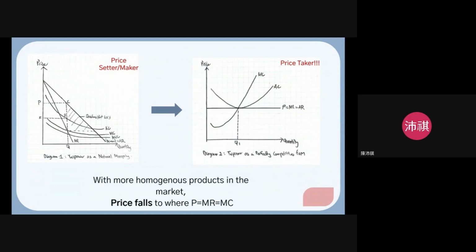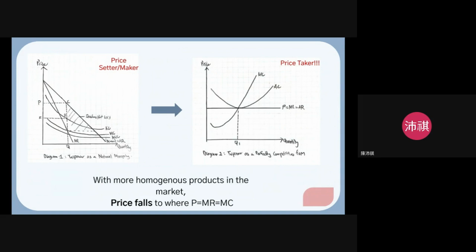But as they are transitioning to a perfectly competitive electrical market, this means that more firms are able to enter this market. And since all of them are providing the same product, which is electricity, all these products are homogeneous. With more of these homogeneous products in the market, the quantity available in the market increases. And since there is more quantity available, this causes price to fall. Usually price would fall to where, as I mentioned, P equals MR and equals MC.